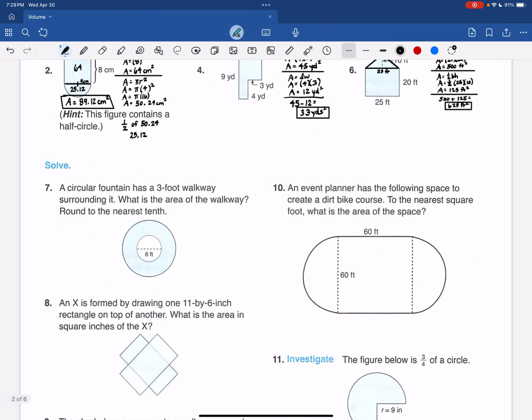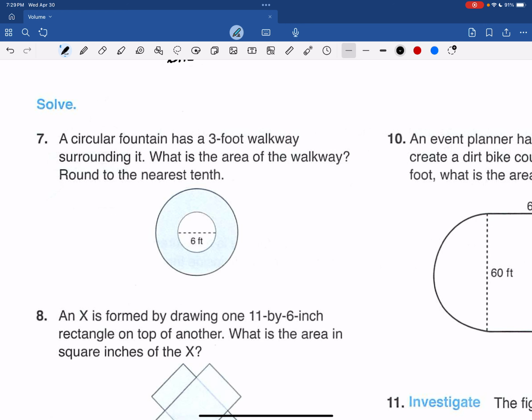Number 7. A circular fountain has a 3-foot walkway surrounding it. So this distance is 3 feet, and so is this one. These are concentric circles. What is the area of the walkway, or the blue part?